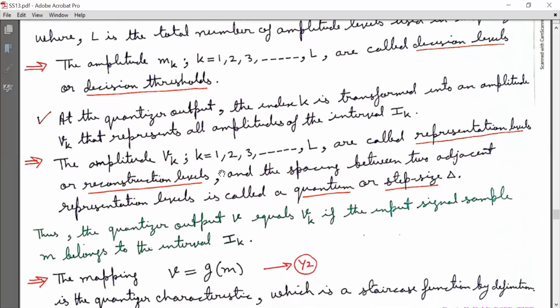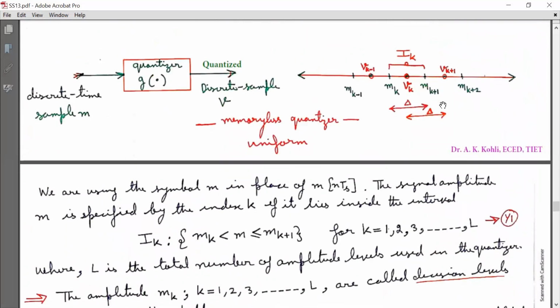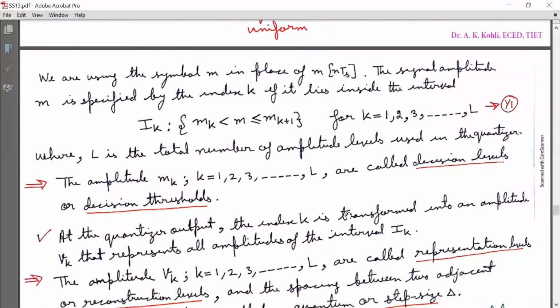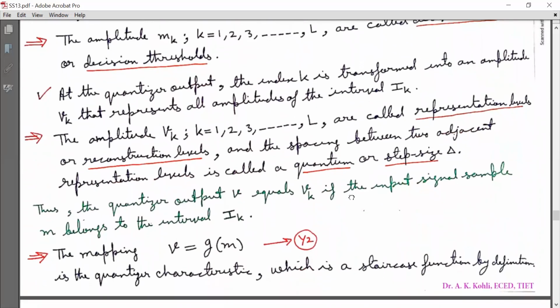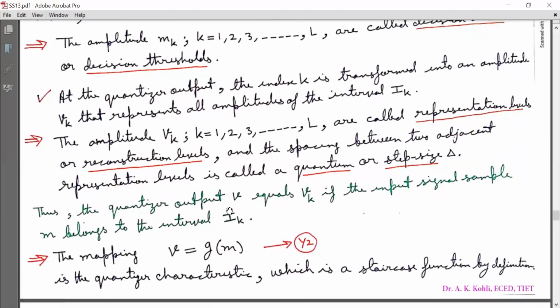The amplitudes vk for k = 1, 2, 3 to L are called representation levels or reconstruction levels. And the spacing between two adjacent representation levels is called the quantum or step size. Here, this delta is the quantum or step size. Thus, the quantizer output V equals vk if the input signal sample m belongs to the interval Ik.